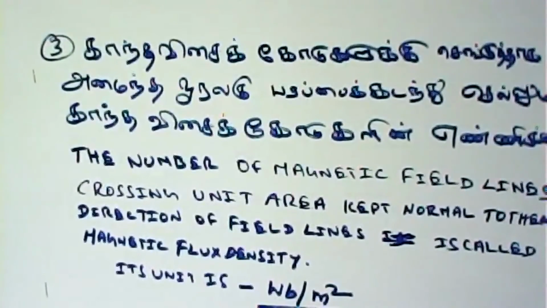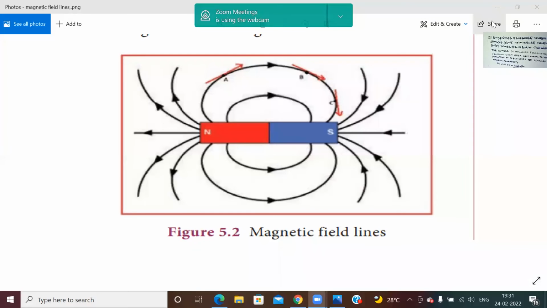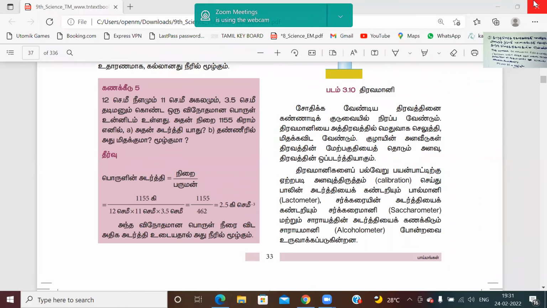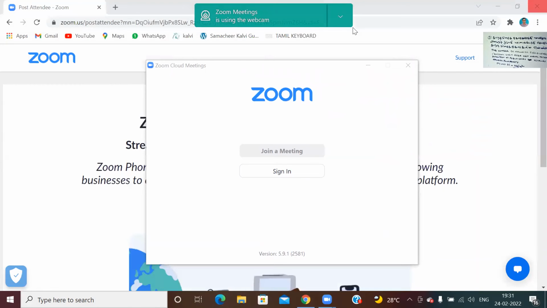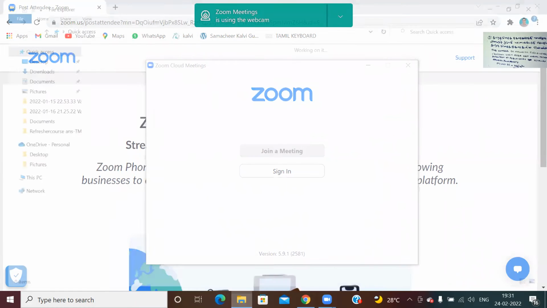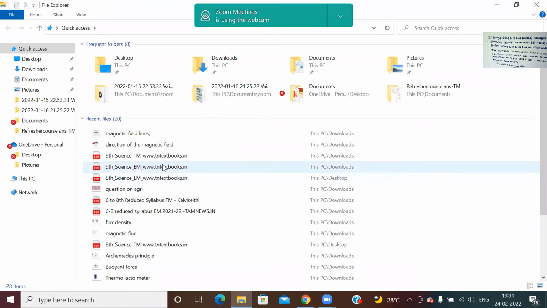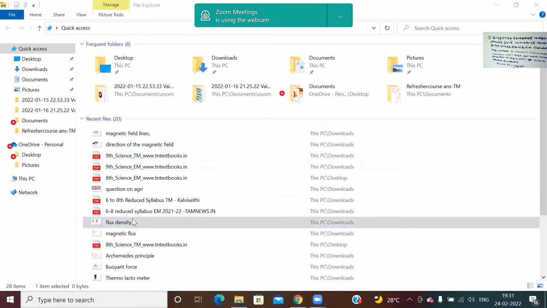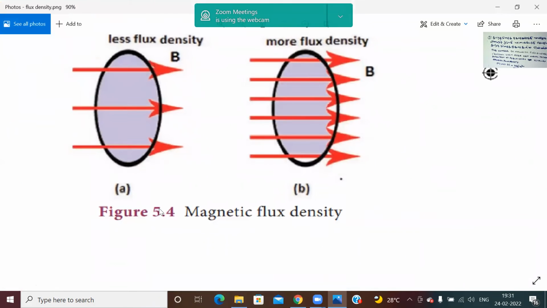That picture also I'll share with you. Now you can see the flux density.